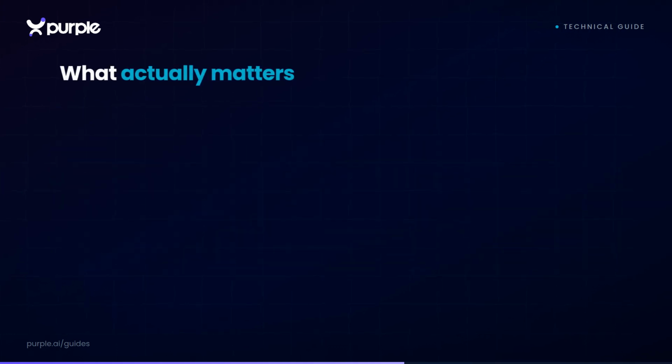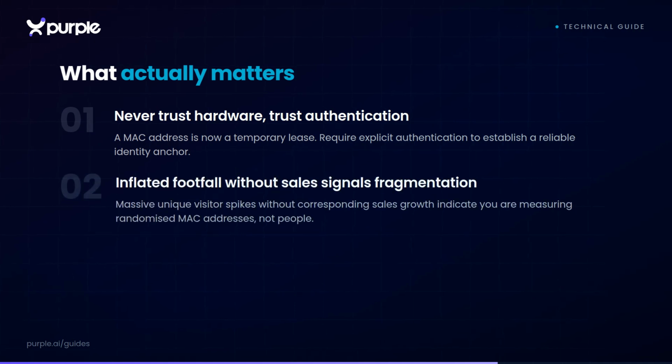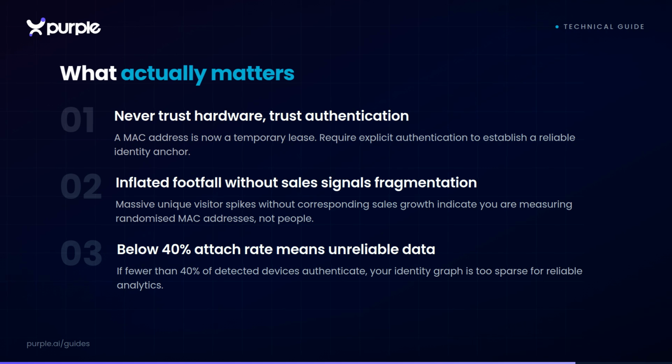Three principles restore visibility. Never trust the hardware, trust the authentication. A MAC address is now a temporary lease, so require explicit authentication to establish a reliable identity anchor. If your dashboard shows inflated footfall without corresponding sales growth, you are measuring randomized MAC addresses, not people.